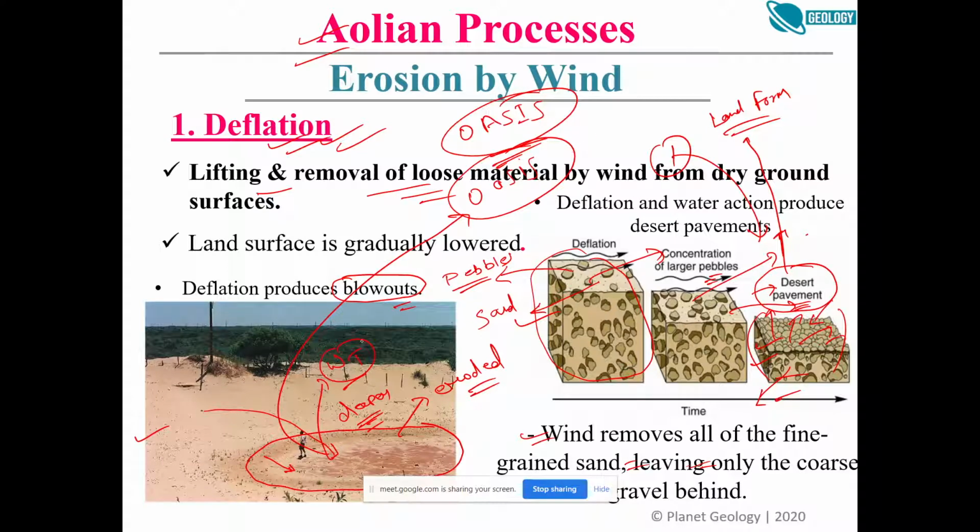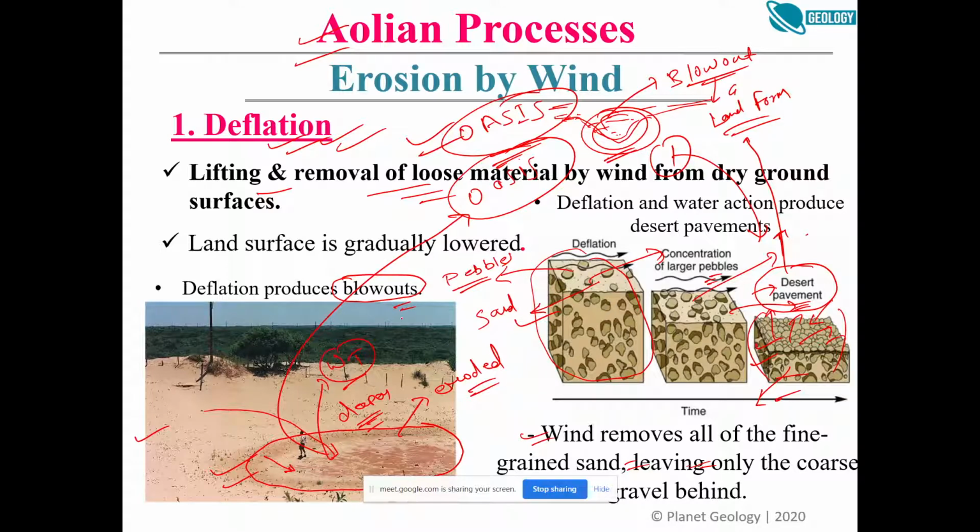So that is formed due to erosion of all the sand in that area, and we get a lake, right? This is the groundwater water table, and here there is sand, here there is sand, and this area is blown away. So we got a blowout, right? And if it reaches the groundwater table, we get a lake which we call an oasis, right?